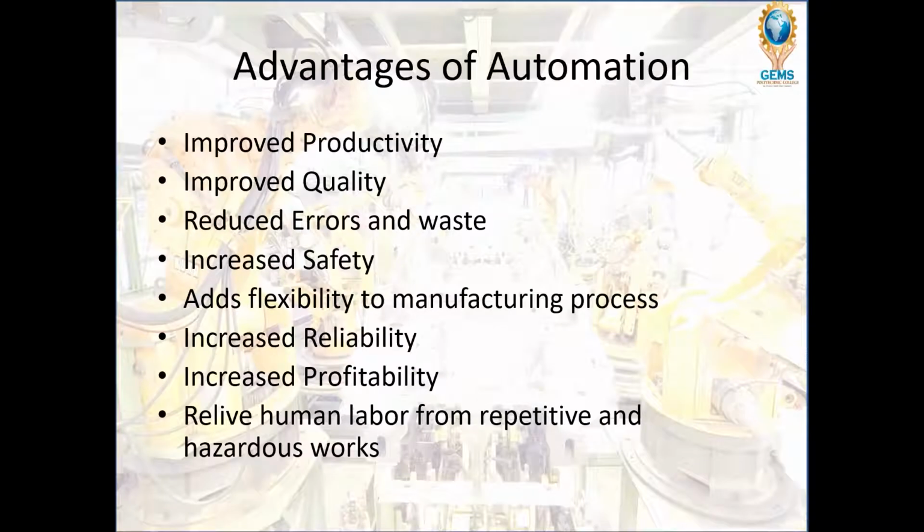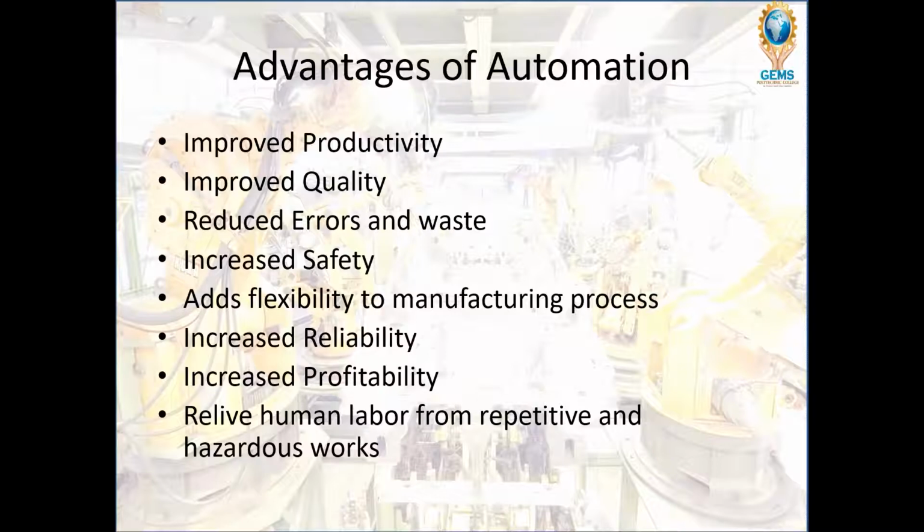Now let's see the advantages of automation. By using industrial automation, we can achieve improved productivity. The productivity is much more improved when using automation, because compared to human labor, these automated machines can work at higher rates and high speed, and can manufacture products in a very short time.